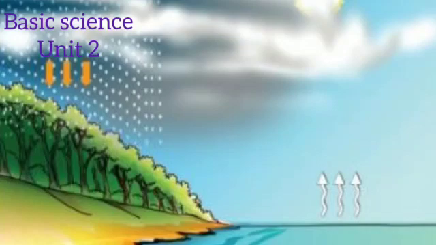The water is changing into water vapor, so it changes its state, and water vapor again changes into liquid. There also is a change in the state. Then again it is falling back onto the ground. So here the change is a physical change.